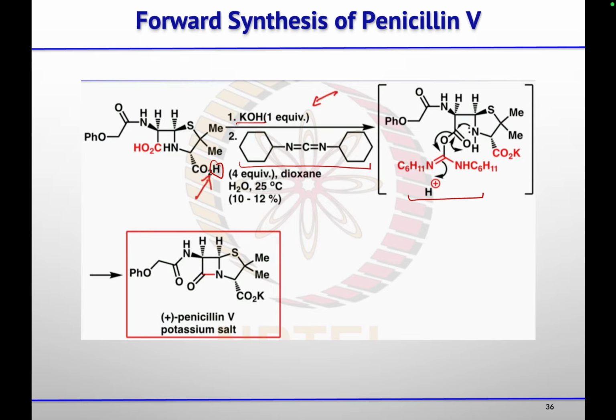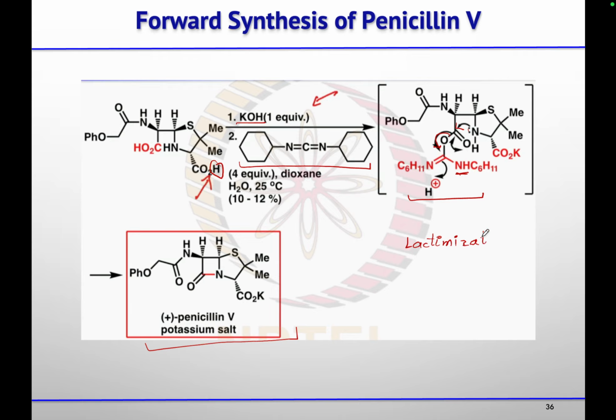this is the intermediate. So your carboxylic oxygen will attack on the nitrogen, and this NH will form. So then the nitrogen will push the electron density towards the carbonyl, and this group will leave. So your urea derivative is the byproduct of this reaction, and then you will get this potassium salt of penicillin V. So this is how they complete the total synthesis of penicillin V by using lactamization reaction as the key reaction.